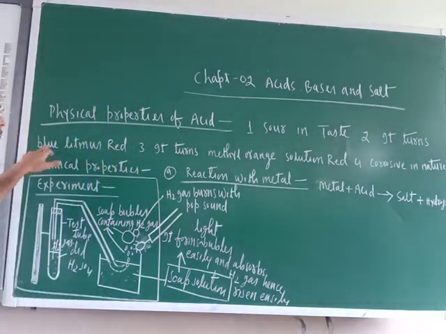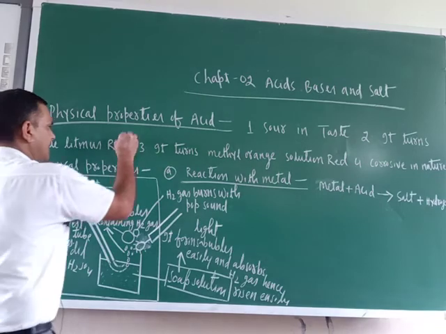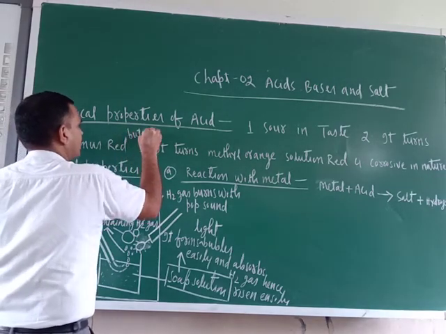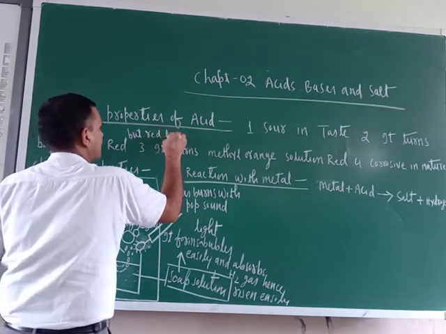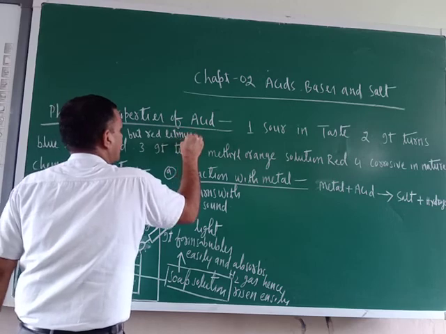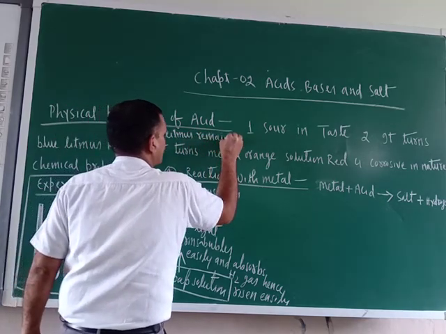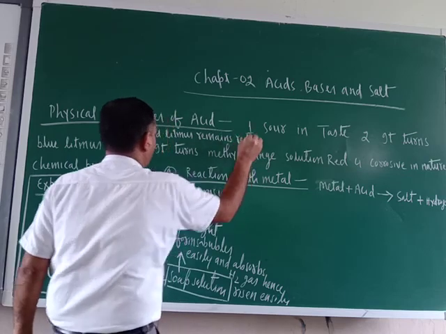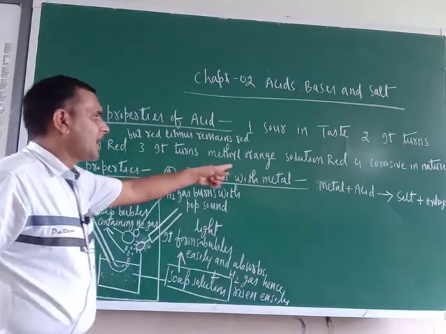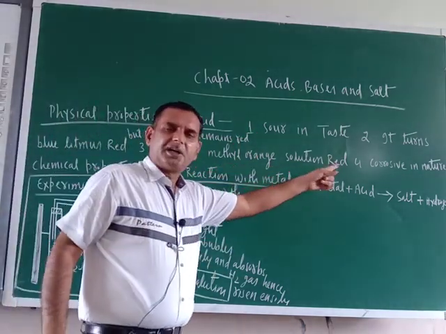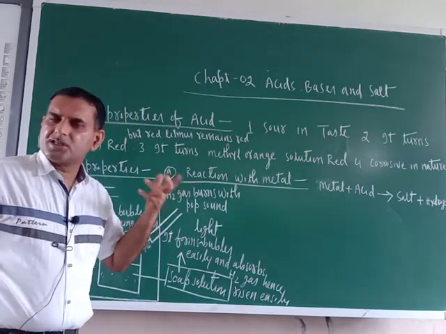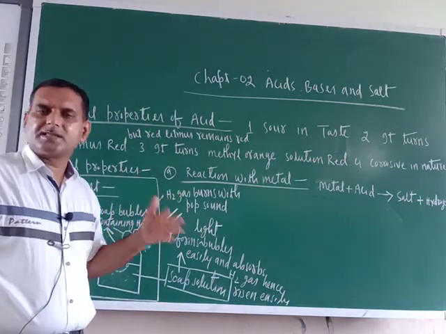It turns blue litmus red, but red litmus remains red. It turns methyl orange solution red. It is corrosive in nature. So these are the physical properties of acids.